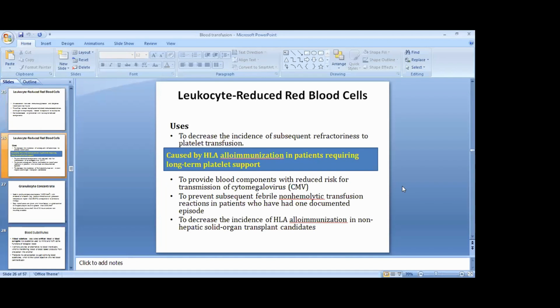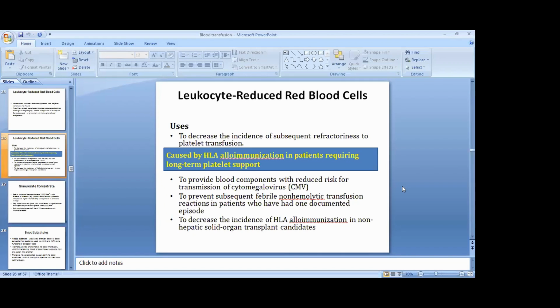So what are the uses? To decrease the incidence of subsequent refractoriness to platelet transfusion, that is, it has been seen that with subsequent platelet transfusion, there may be febrile reaction. It is caused by HLA alloimmunization in patients requiring long-term platelet support.